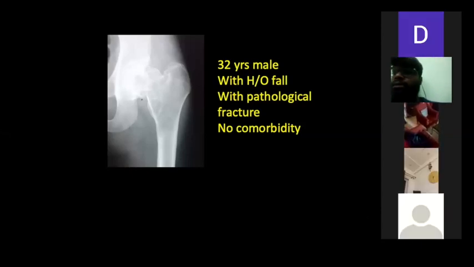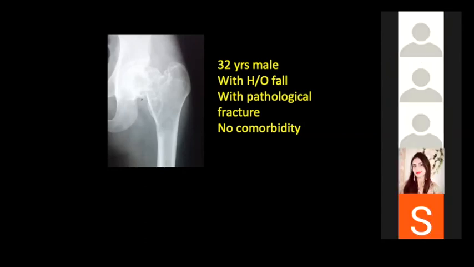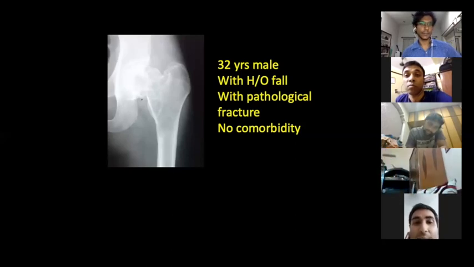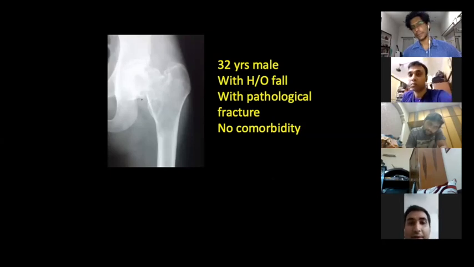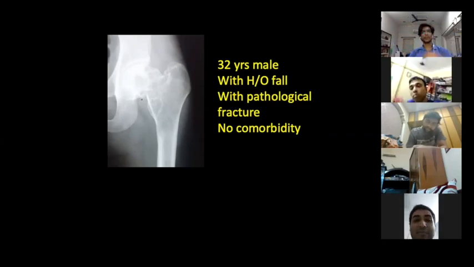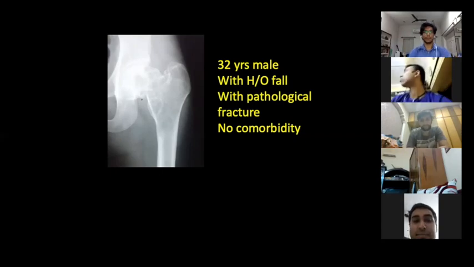This is a skygram of the left hemipelvis in a skeletally mature male patient, demonstrating a lytic lesion in the peritrochanteric region, along with an associated pathological fracture in the intertrochanteric region.